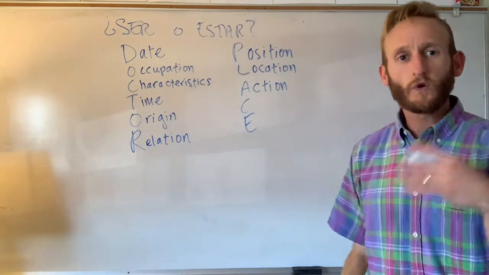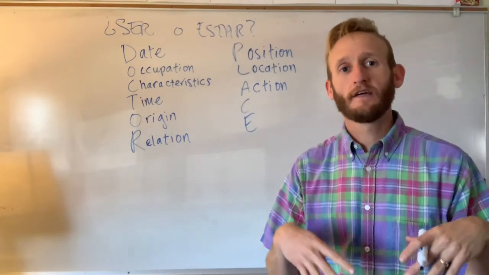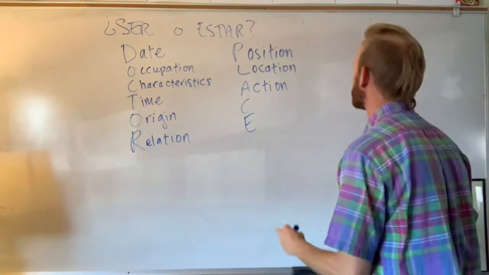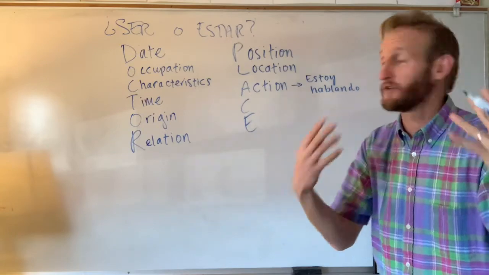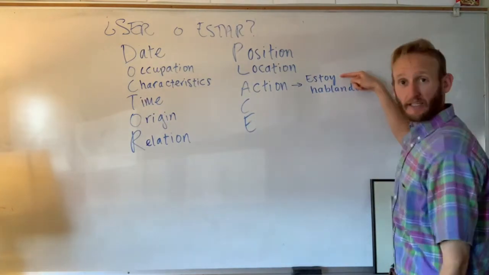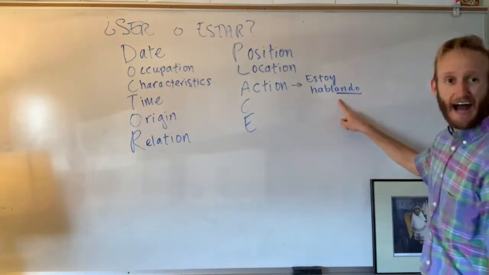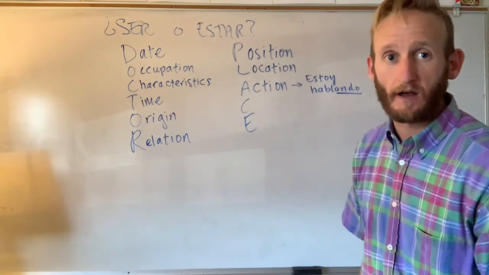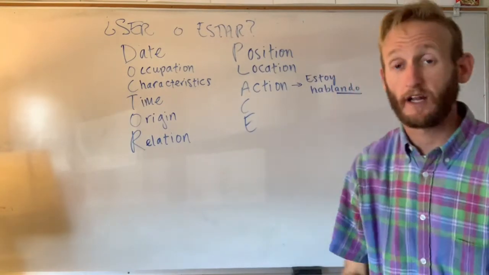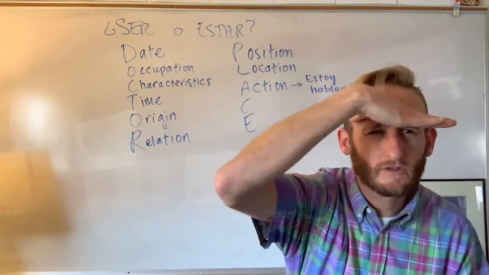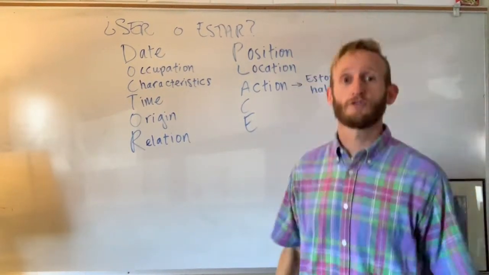Okay, action. A quick side note. This is when we would combine estar with a gerund or an ing verb. So for example, in this very moment, I am talking to you. That's the action I am doing, right? So in Spanish, that would be estoy hablando. That ando, which we saw in class, last class in person, we looked at mirando, which is like looking. So I could also say, estoy mirando. I'm looking. Or estoy hablando. Estoy saltando. I'm jumping.